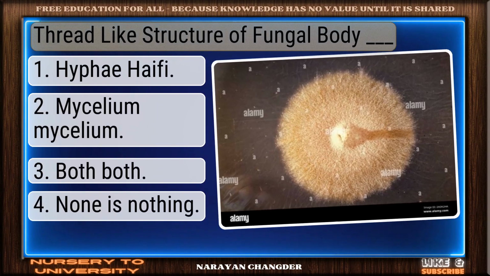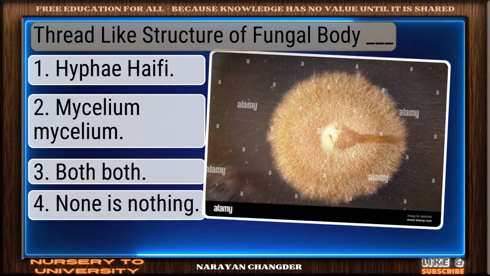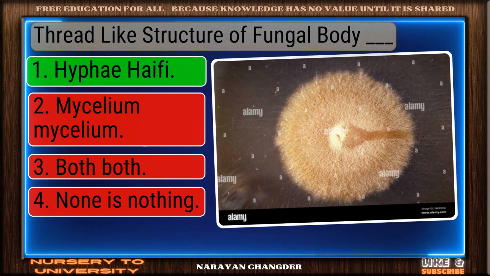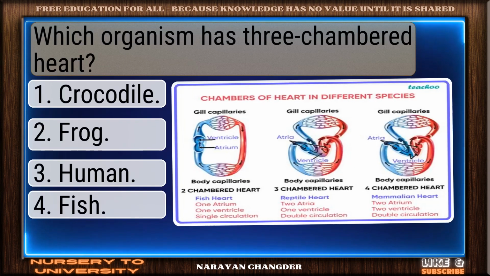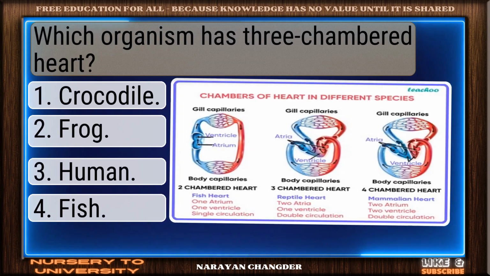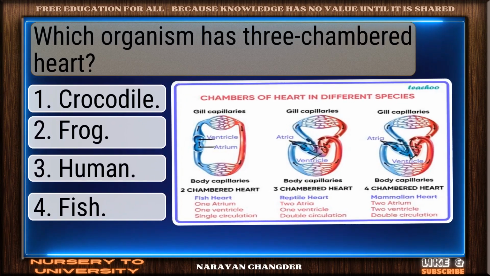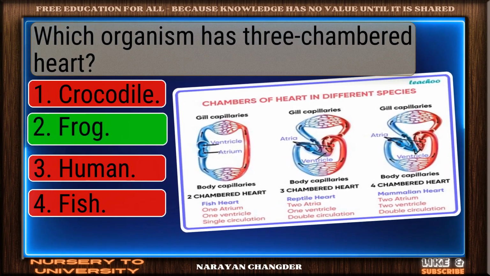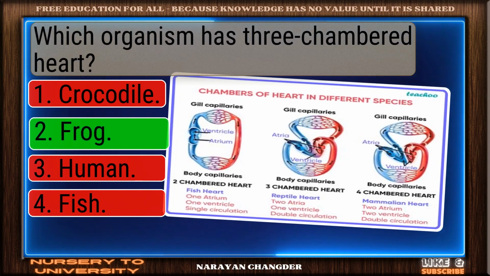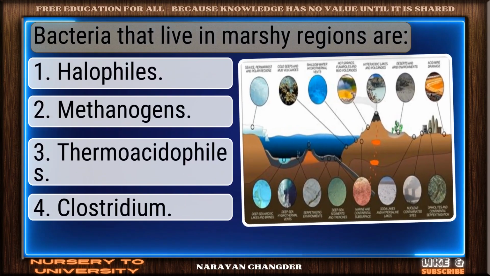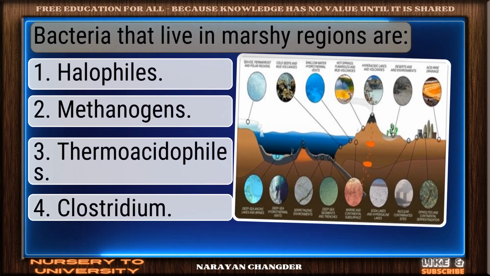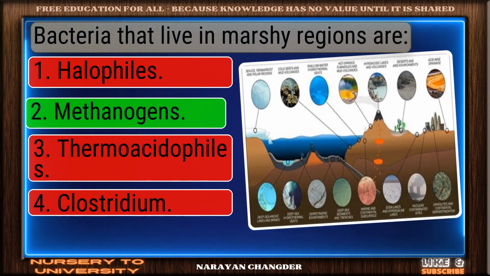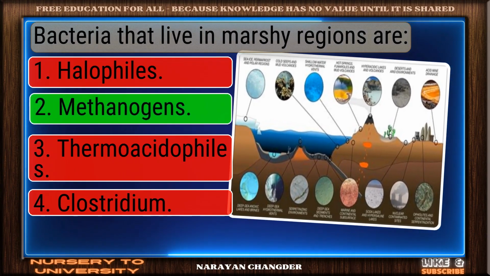Question number 200. Thread-like structure of fungal body, dash. Nicely done. Hyphae is a solid answer. Question number 201. Which organism has three-chambered heart? Good job. Your answer frog works well here. Question number 202. Bacteria that live in marshy regions are. Strong choice. Methanogens is the right answer.